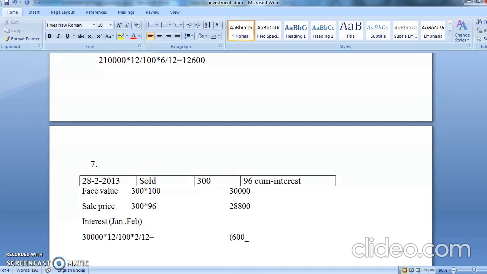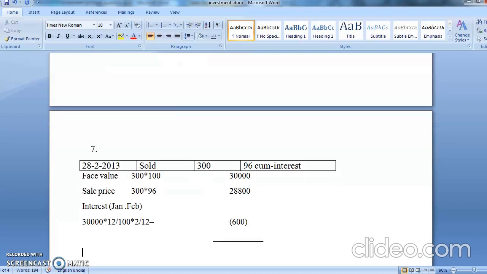So this is your capital price. Yes, so what is your capital price? Now see, capital price is 28,800 minus 600, so that is coming to 28,200.